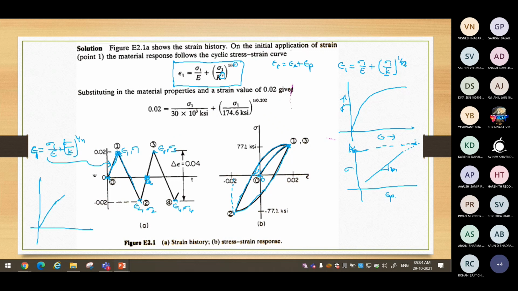Here, initial, and then when you take it down, it will go in this particular path. Then if you apply n dash and k dash, because it is cyclic, we have to apply n dash k dash.